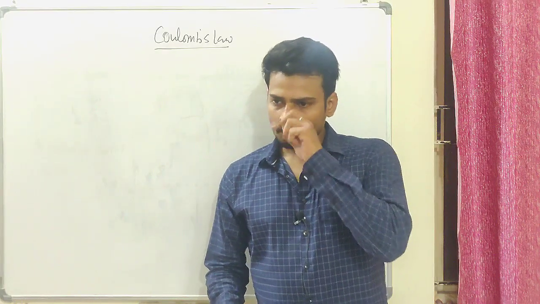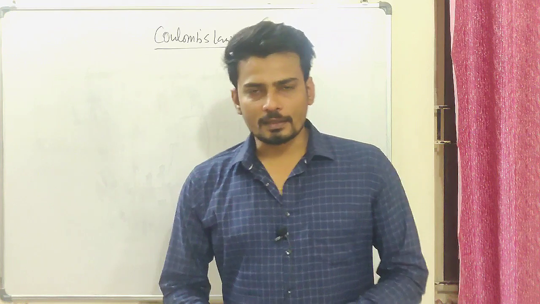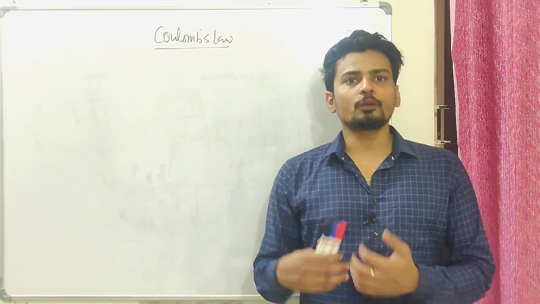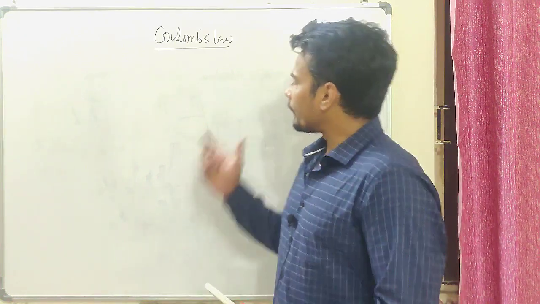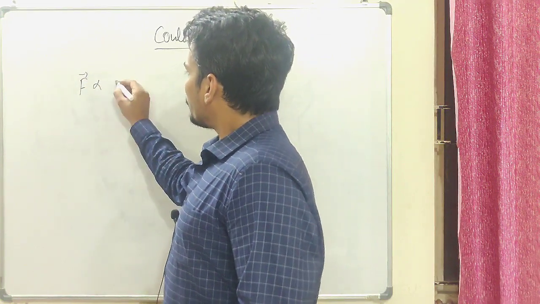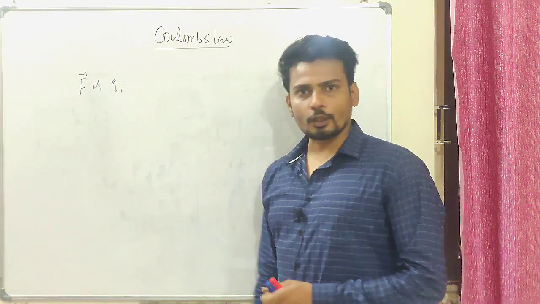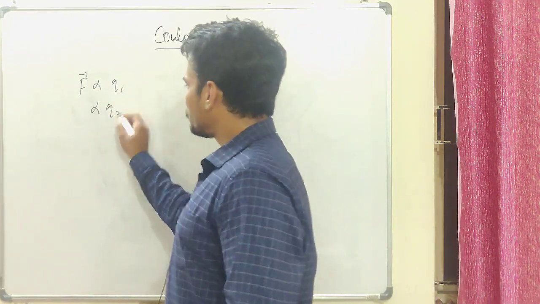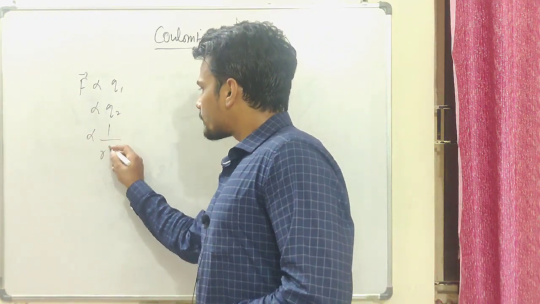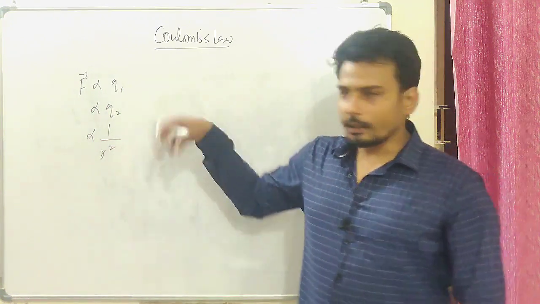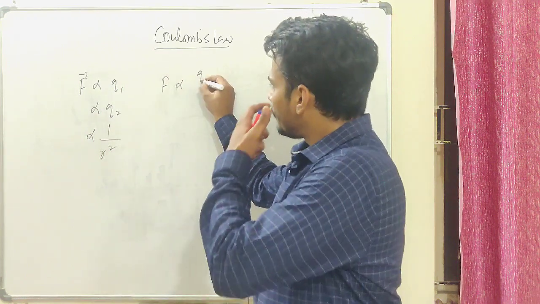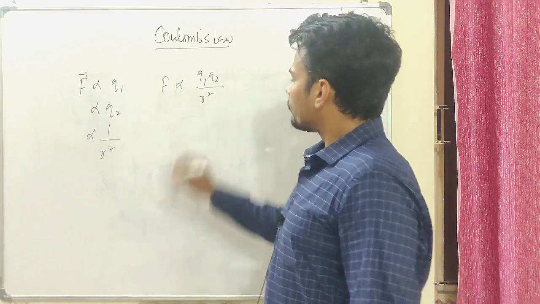By this time we know the direction of the force: they are equal, they are conservative, and they act along the line joining the two bodies. Now let us find the value of the force. Coulomb's law says that the force between the two bodies is directly proportional to the product of the charges, proportional to Q1 and also to Q2, and inversely proportional to the square of the distance between them. So when I combine all this, F is proportional to Q1 Q2 by R square.